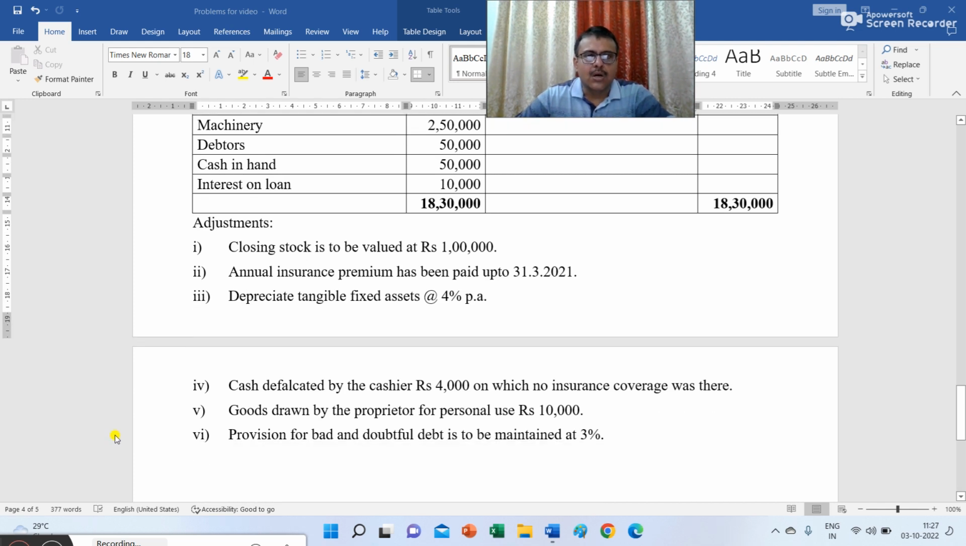Adjustments. Closing stock is to be valued at rupees 1 lakh. Annual insurance premium has been paid up to 31st March 2021. Depreciate tangible assets at the rate of 4% per annum. Cash defalcated by the cashier is rupees 4,000, on which no insurance coverage was there. Goods drawn by the proprietor for personal use rupees 10,000. Provision for bad and doubtful debt is to be maintained at 3%.